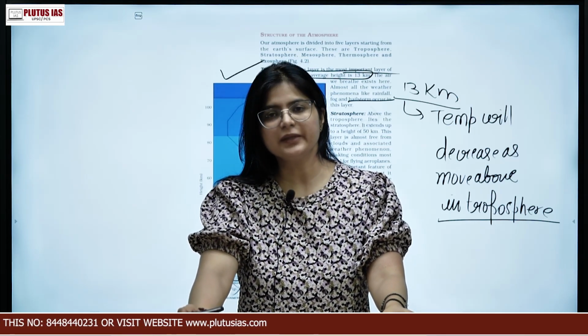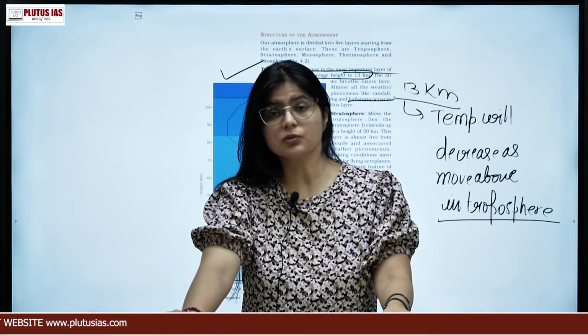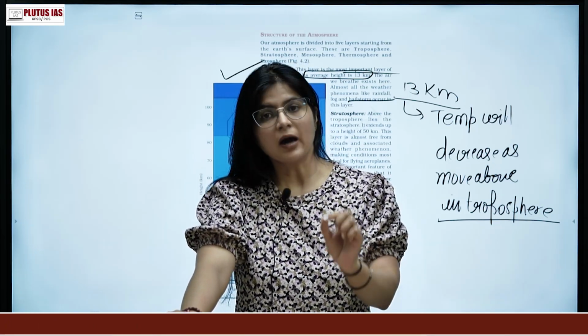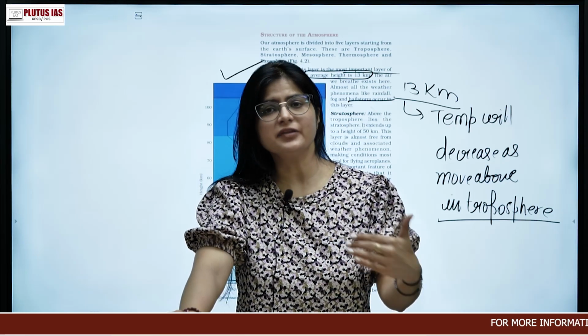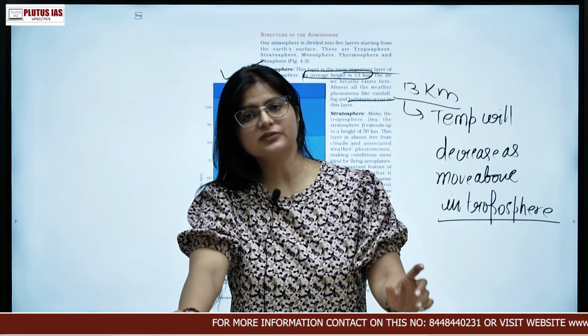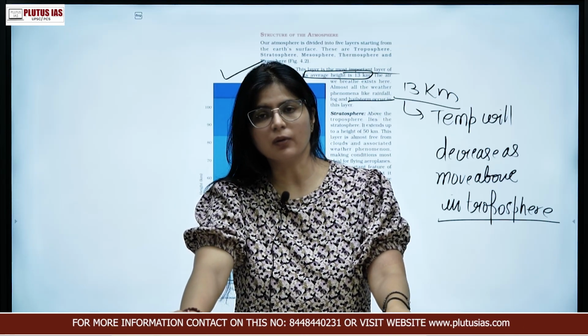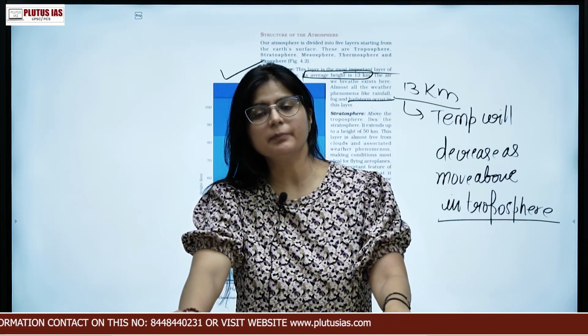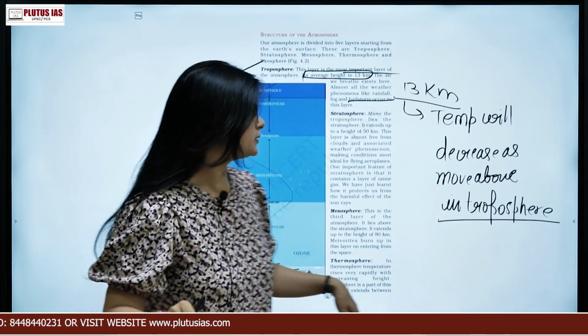Why? Because any hole in the ozone layer tends to harm humans and every species present on the surface of the earth. Why? Because ultraviolet rays will directly fall on the surface and it will make people vulnerable.